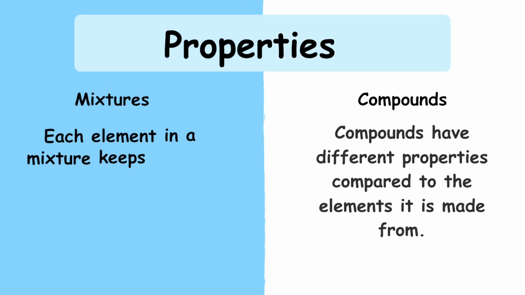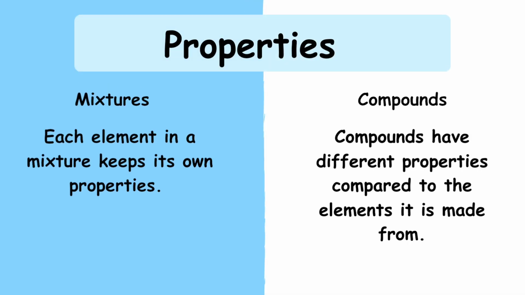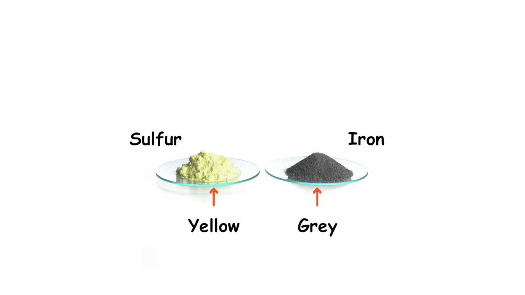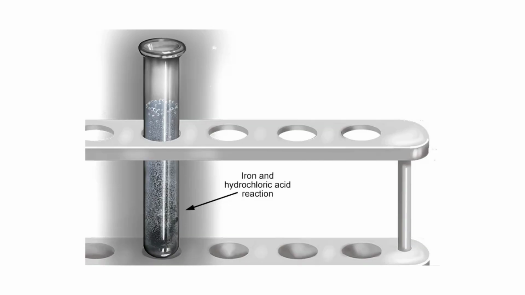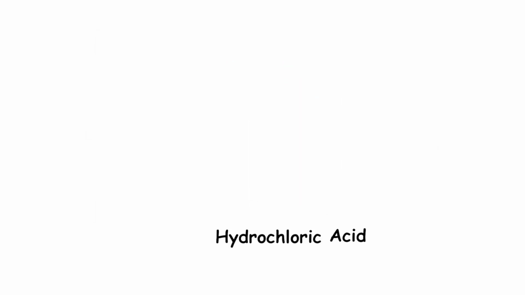Properties. Each element in a mixture keeps its own properties. Compounds have different properties compared to the elements they are made from. For example, in a mixture of iron and sulfur, the iron is gray and the sulfur is yellow. The iron reacts with dilute acids, such as hydrochloric acid, to produce hydrogen. The sulfur doesn't react with the acid.